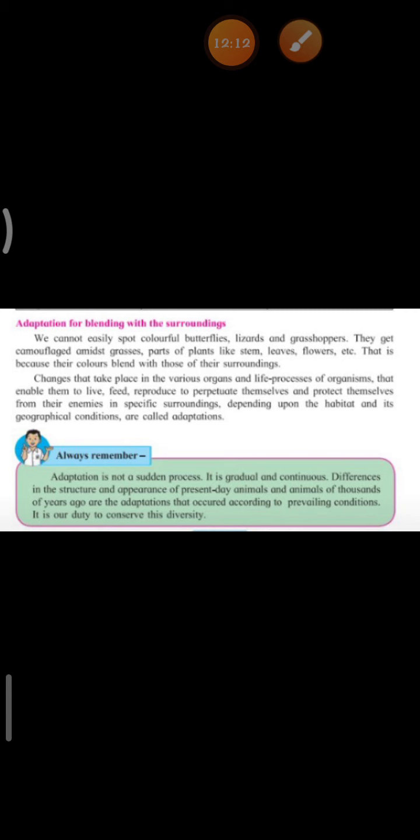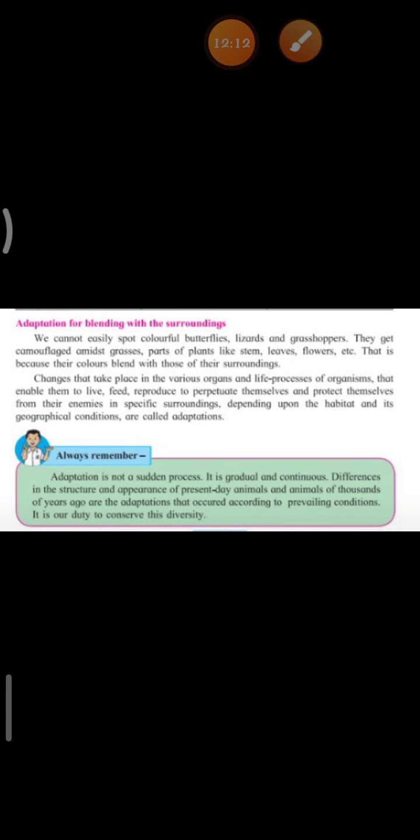Why is this so? Because they blend with their environment. Okay, changes that take place in the various organs and life processes of organisms that enable them to live, feed, reproduce, to perpetuate themselves and protect themselves from their enemies are all called adaptation.